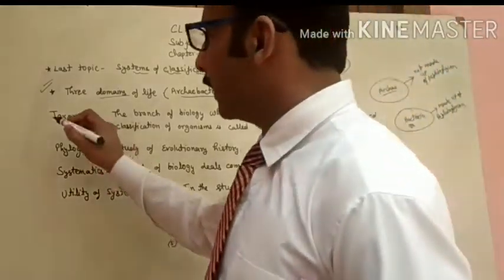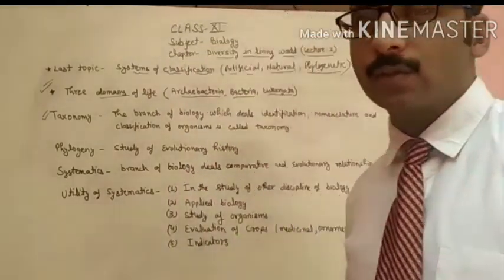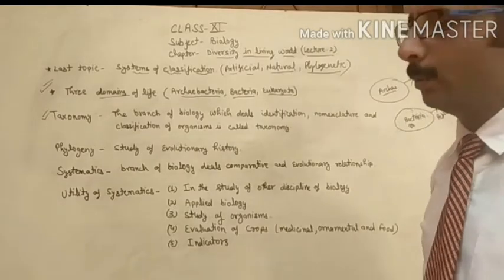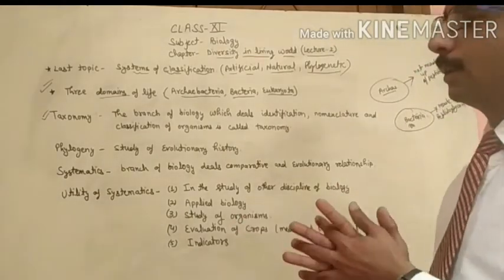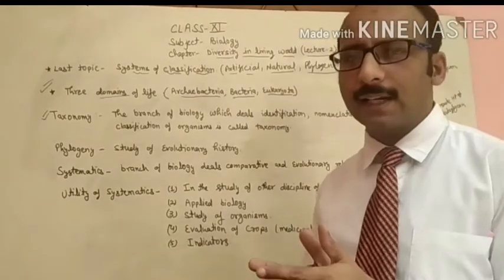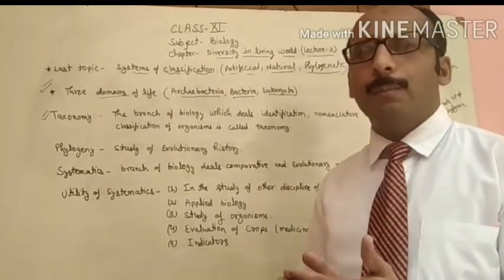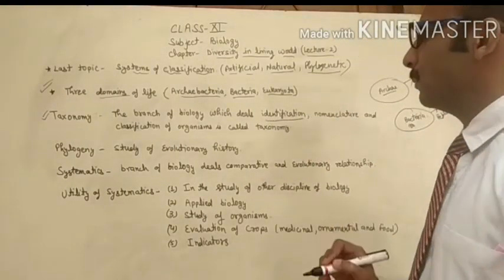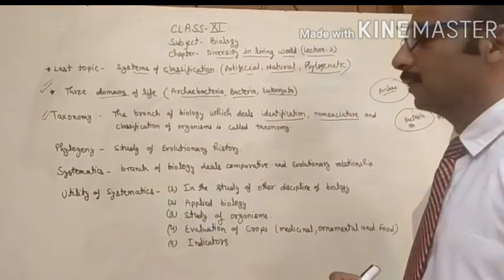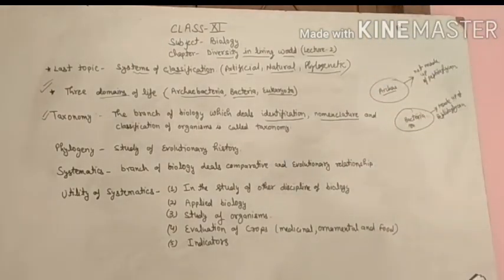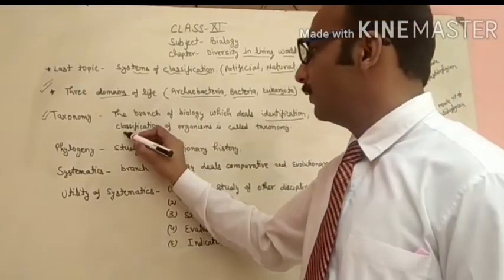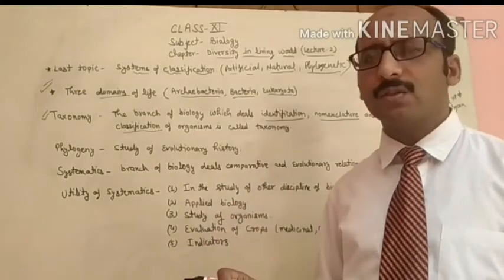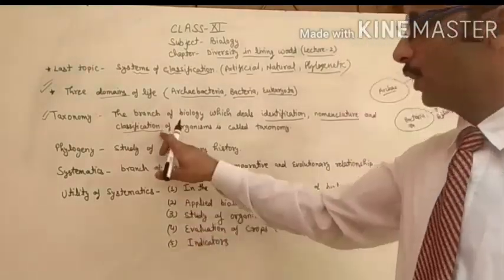Now the next topic is taxonomy. This definition we already discussed in the last video, but again I am telling you, this is the branch of biology in which the organisms are categorized into different parts. First of all, we have to identify the organism, then we have to give the name to that organism, and second, we have to classify. Classify means we have to provide a particular place to any organism. That is called classification.